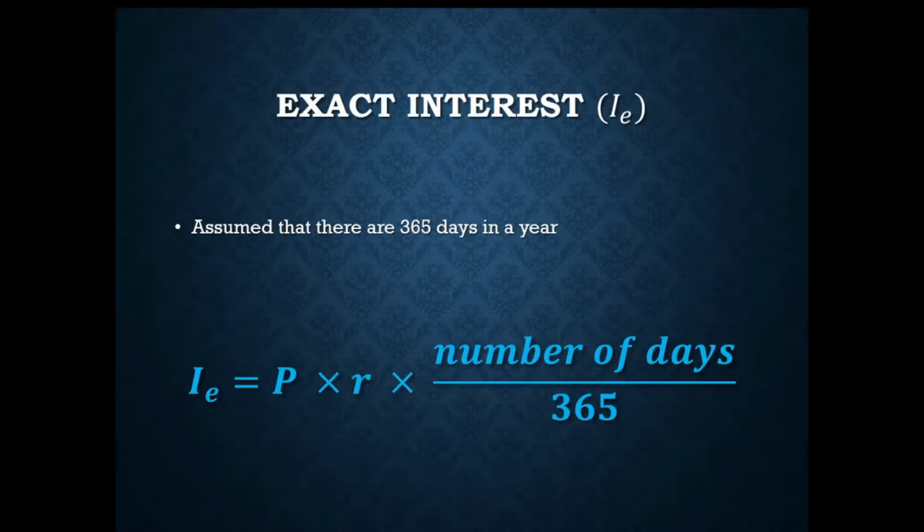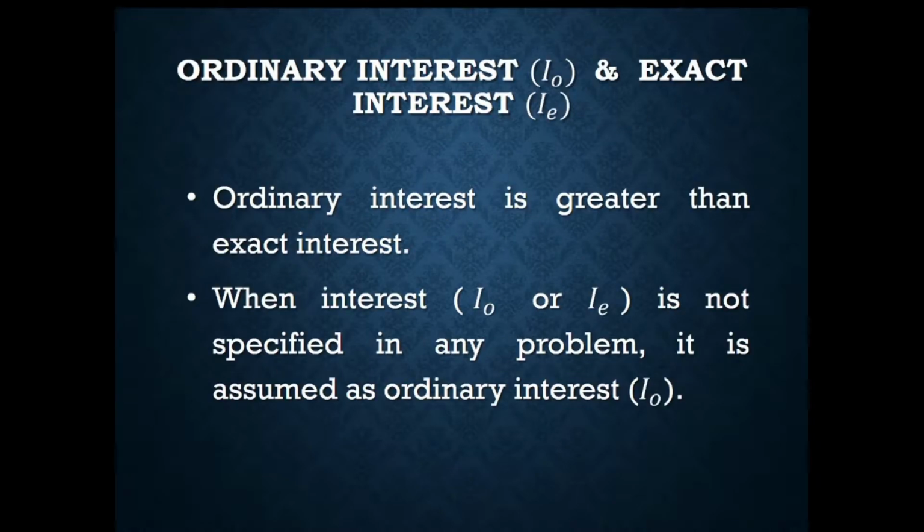However, for exact interest, instead of dividing the number of days by 360, it is now assumed that there are 365 days in a year. Hence, our formula will now be transformed into the exact interest I sub E, and that would be equal to P again as the principal multiplied by R, the rate of interest, multiplied by the term or the number of days divided by 365. So let us look at the difference between the ordinary and exact interest.